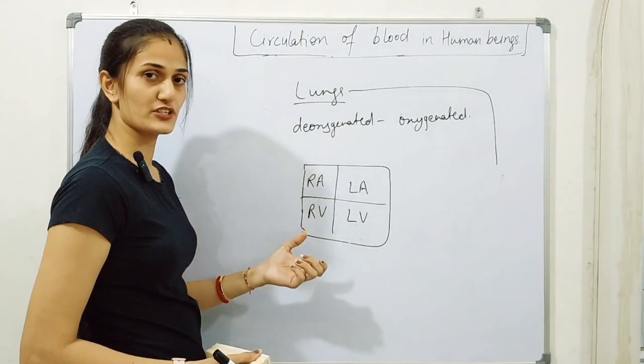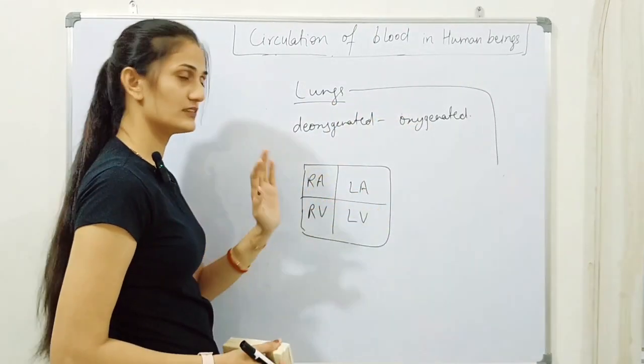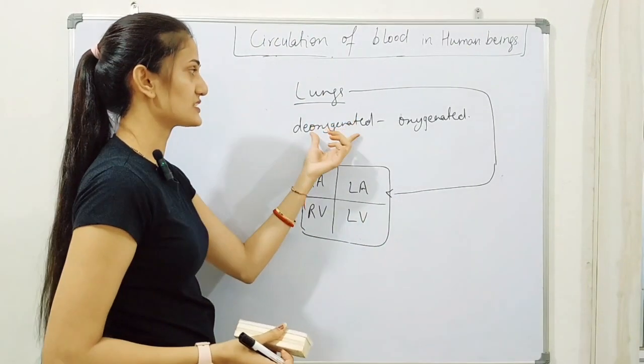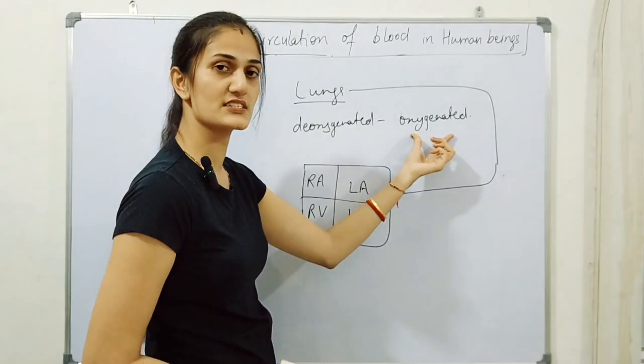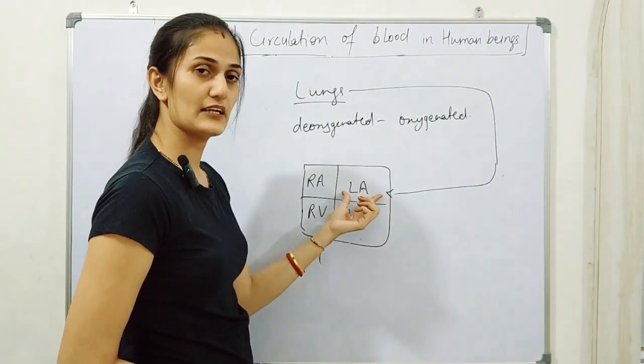In the double circulation of blood, the blood flows from the lungs towards the left atrium. After the oxygenation of blood, the oxygen rich blood is carried to the left atrium.